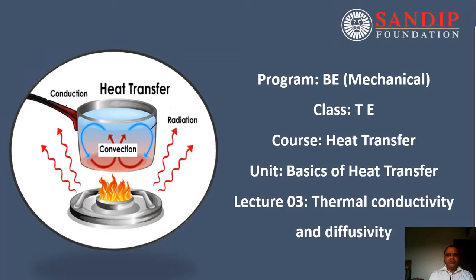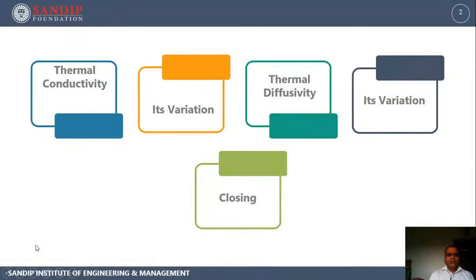In this new lecture, we are going to talk about the variation in properties like thermal conductivity and thermal diffusivity. We are going to start with the definition of thermal conductivity, we'll study its variation, then we'll discuss thermal diffusivity and its variation.